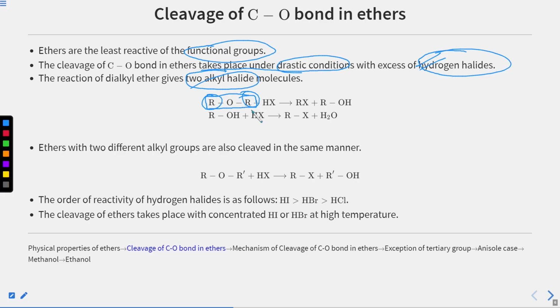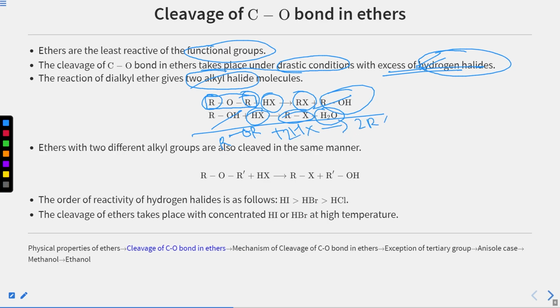So how does it happen? First of all, this ROR reacts with HX to give an alkyl halide plus alcohol. We'll look at the mechanism, but just for now follow the pathway. So we'll get one ROH and one RX. Now the ROH that is formed will again react with another mole of HX, as we have taken an excess of hydrogen halide. It will give again RX plus H2O. If you add both of these reactions, the ROH cancels out, and 2 HX will give us 2 RX. So we react 1 mole of ether with 2 moles of hydrogen halide to give 2 moles of alkyl halide.